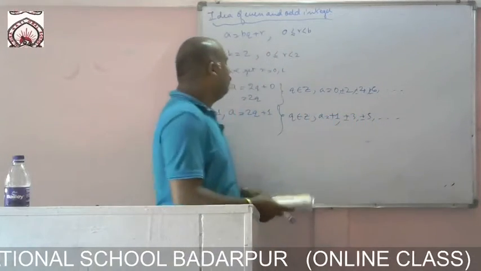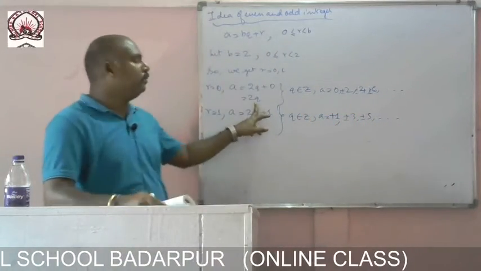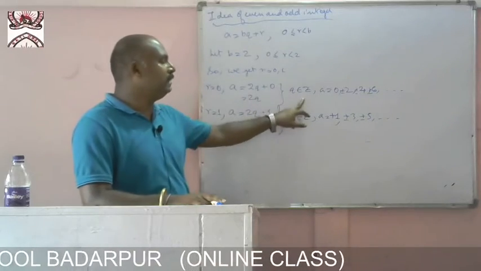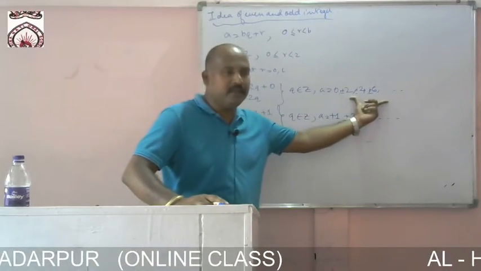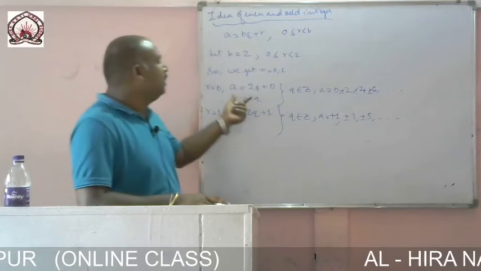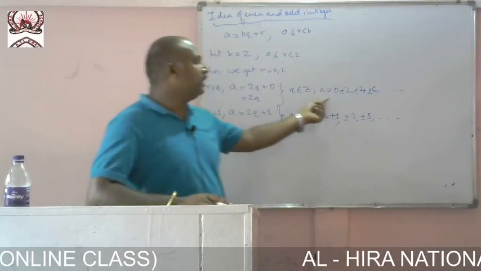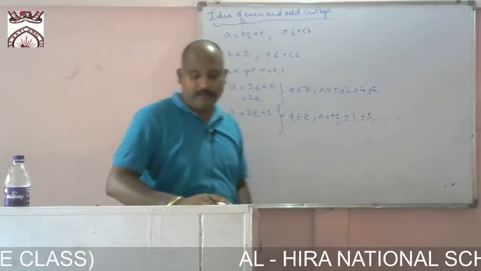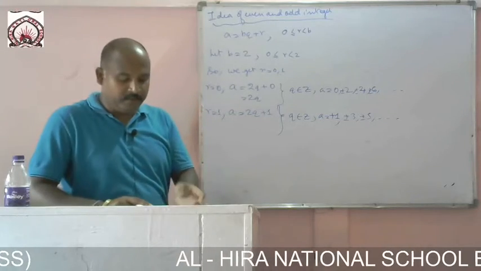So a equal to twice q, when q belongs to Z, gives all the even numbers.